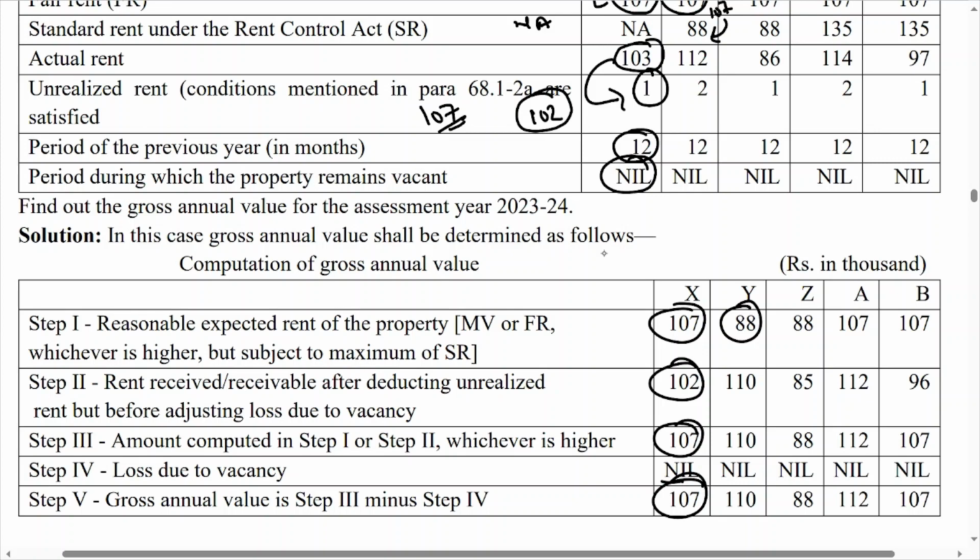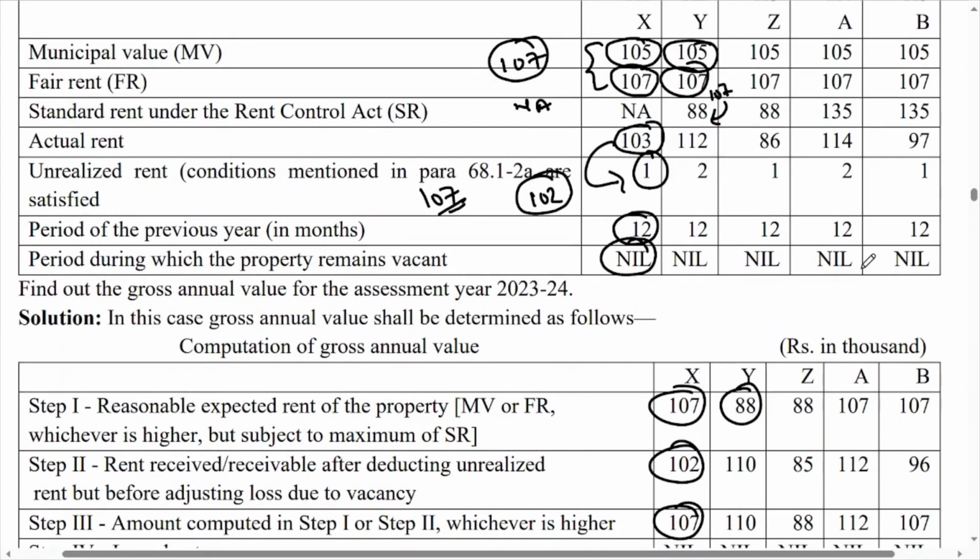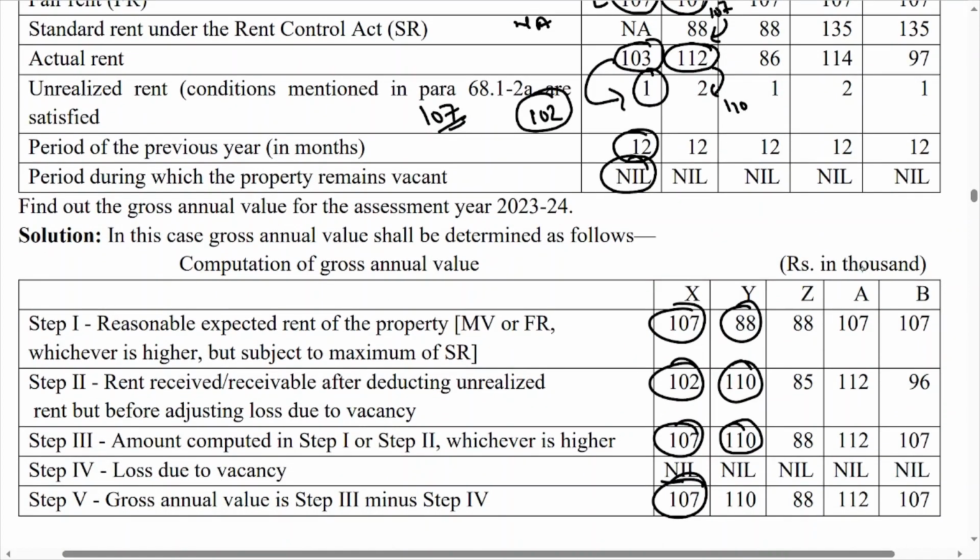Now step number 2, your actual rent received or receivable is 112 minus 2, that is 110. So step number 2 will become 110, that is written here. Now whichever is higher, step number 1 and step number 2, so 110 is the higher one. So now you have to deduct loss due to vacancy, and that is not given, so 110 will become your answer. So very easy.